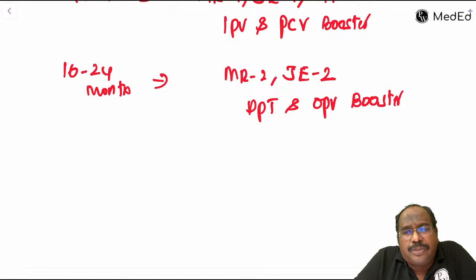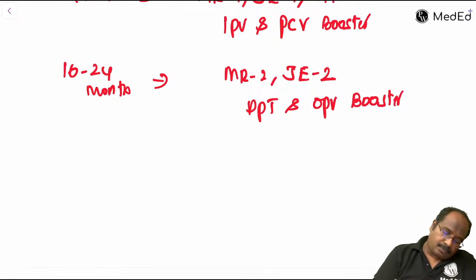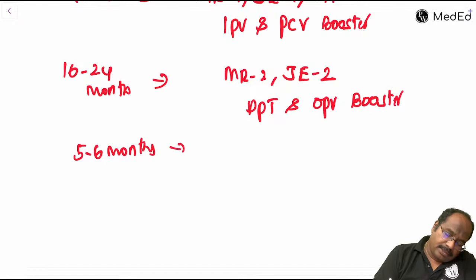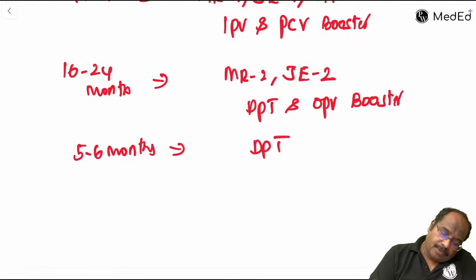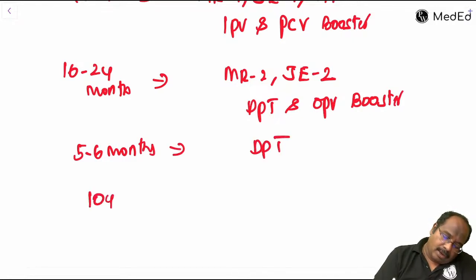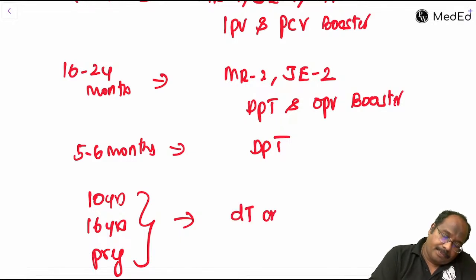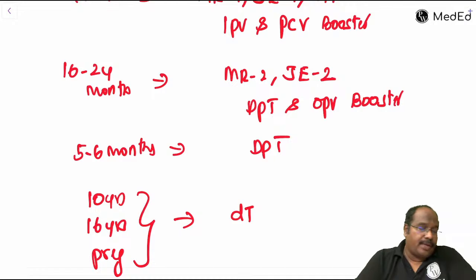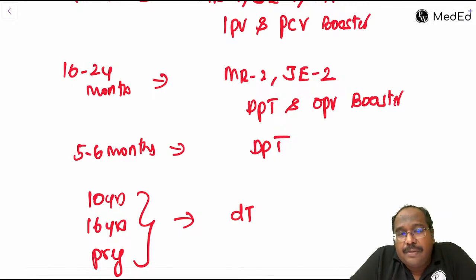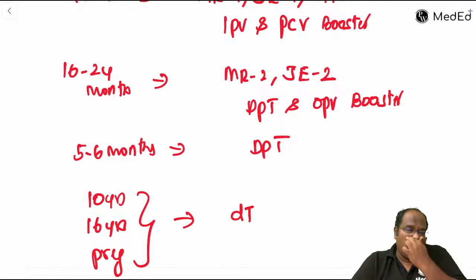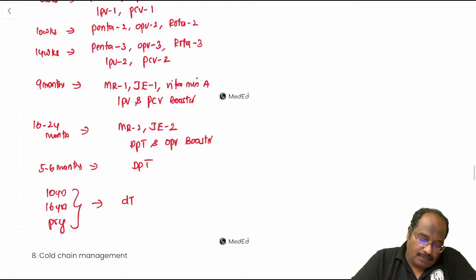At 5 to 6 years you will provide DPT. At 10 years, 16 years and pregnancy, you will be providing Td: tetanus and diphtheria in low doses. So this is a short note for you.